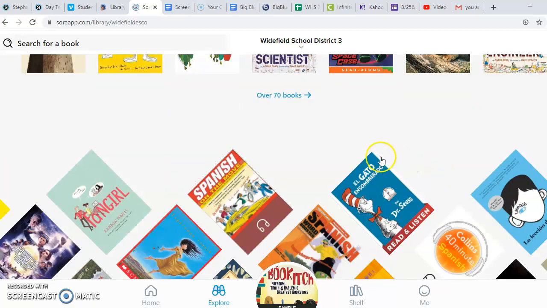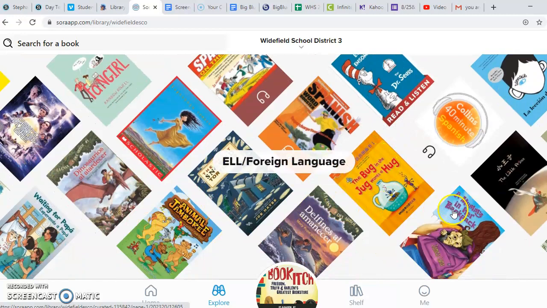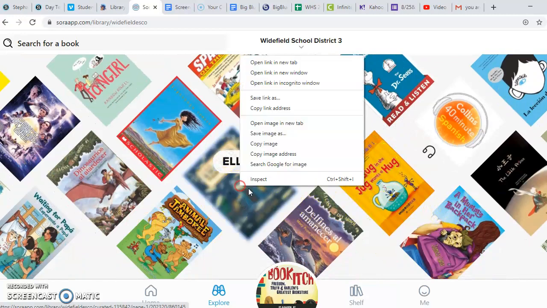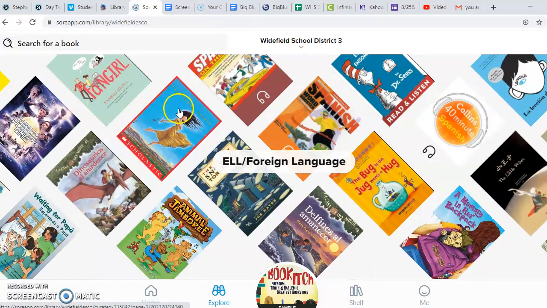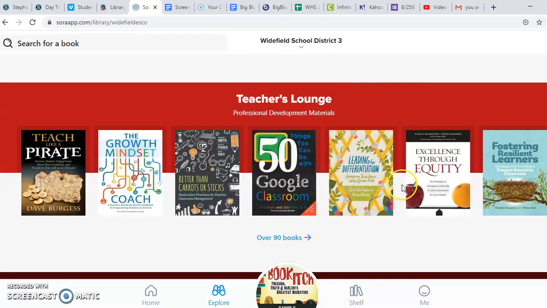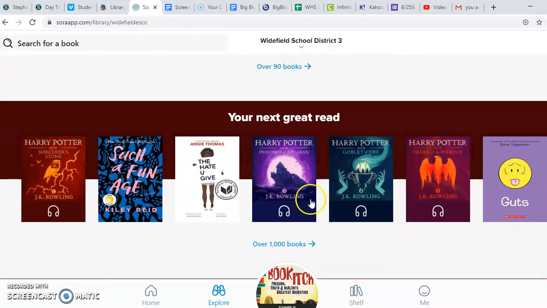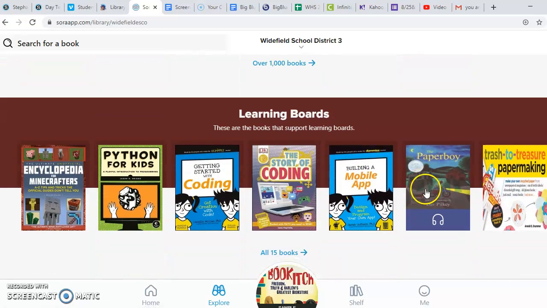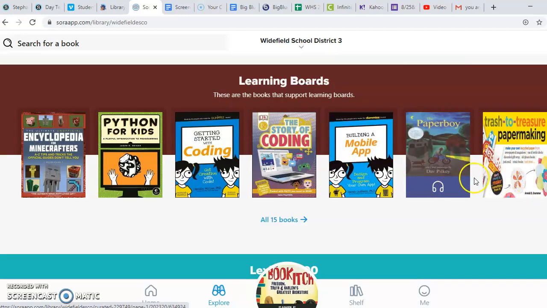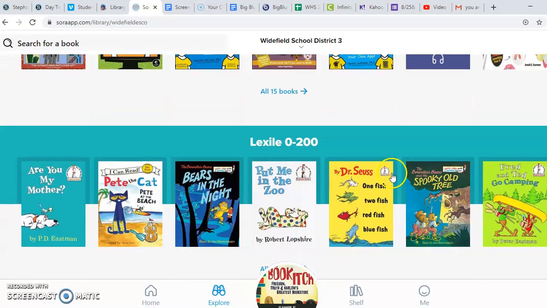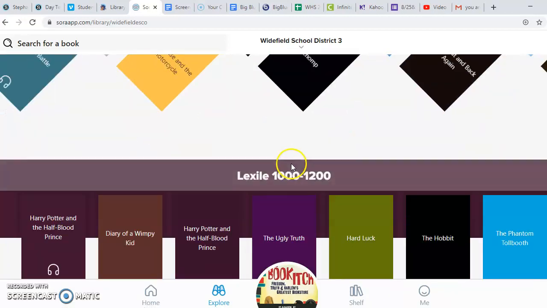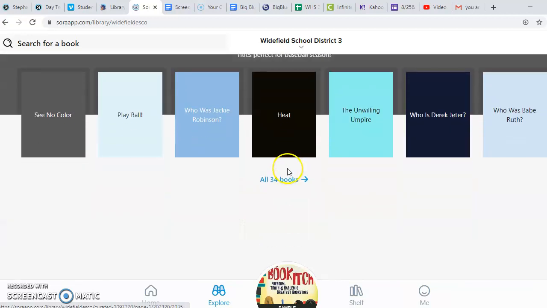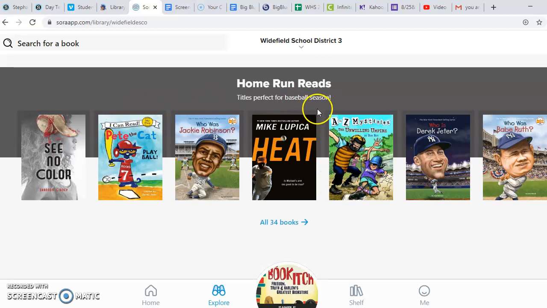Fun preschool books. These are books that are written in a foreign language or good for ELL students. Books for teachers. Looking for a great read, look here. More learning books, more how-to books. And then there's all books that are on the different Lexile levels. And the last collection here is for a book on home runs.